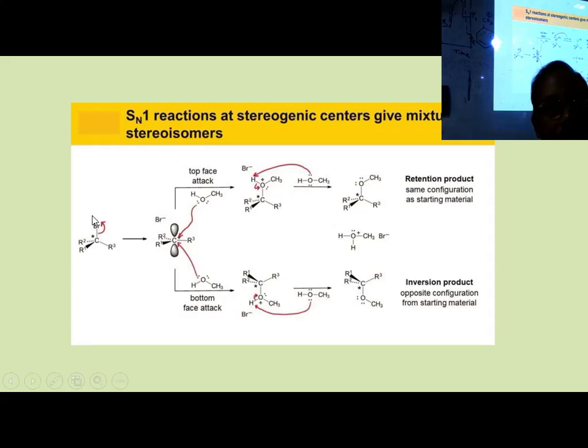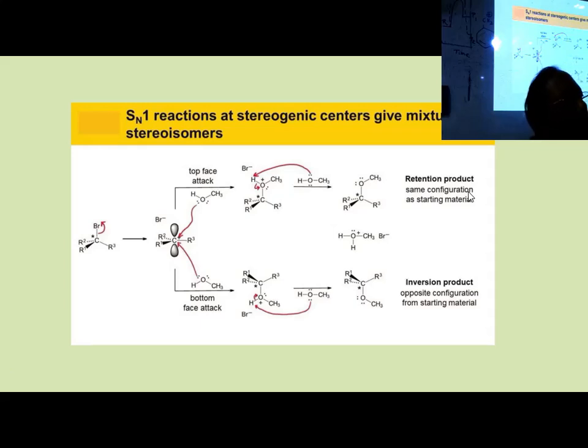Now, in the original configuration you see, bromine was on top and these 3 were down. What is this product here? OCH3 is replacing bromine, and you are getting this product. But these 3 have the same position, you see. This and this you compare, this and this. Here this bromine is replaced by OCH3. Otherwise these 3 groups are in the same position. This is called retention product, because the configuration is not changed. It was like this, it is like this only. Only Br was there, it is replaced by OCH3. That is called retention product.